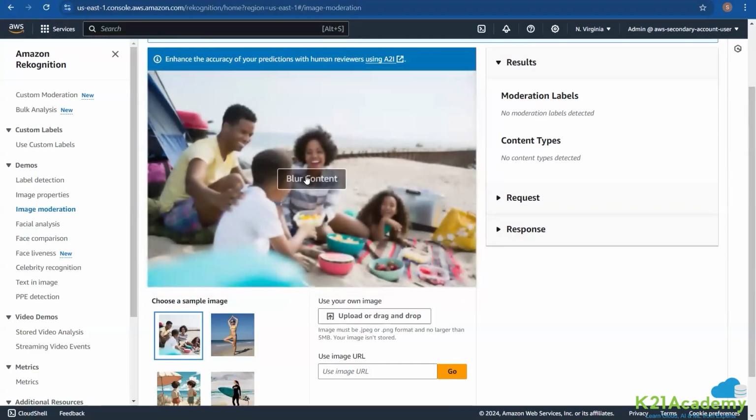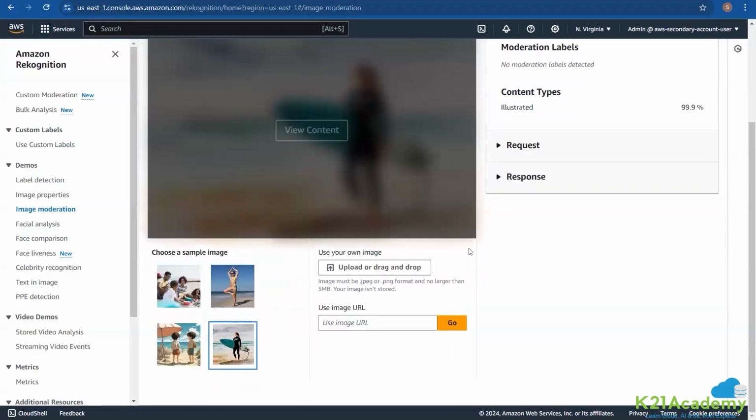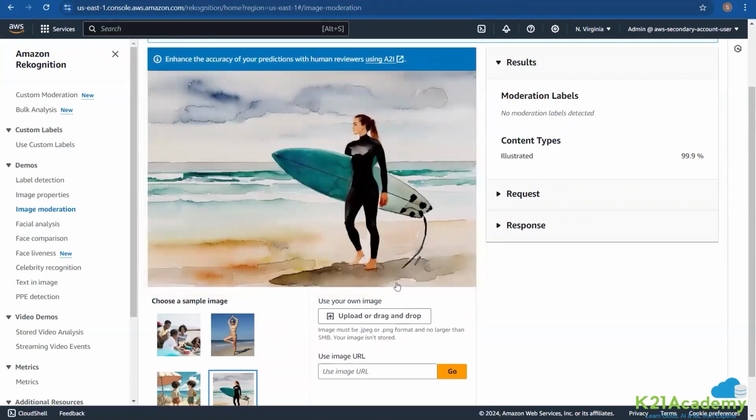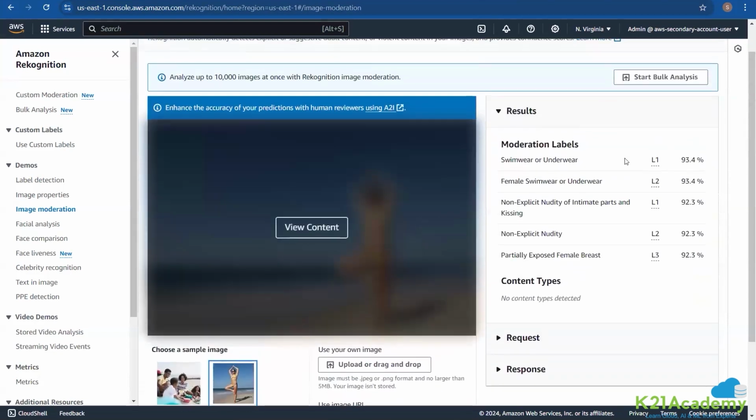Okay, if you view the content again, no content types were detected. If you go for this, it is more illustrated. You can see for the content of it, 99.9%. And as well, there's one more image here, and it is suggestive of multiple identifications being done. Seems like, because it's an image on the beach, it has identified certain things over here, like female is there, and with the swimwear or underwear.